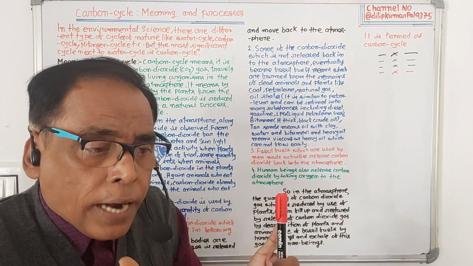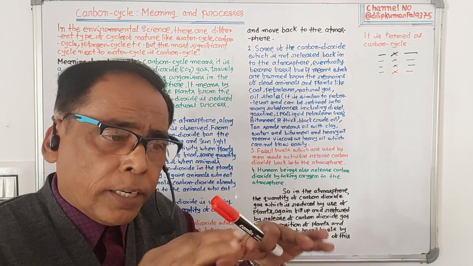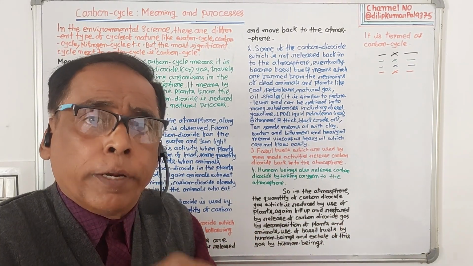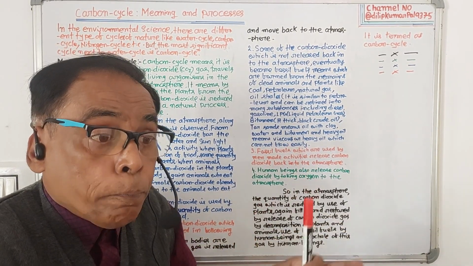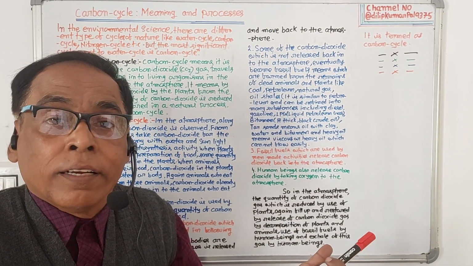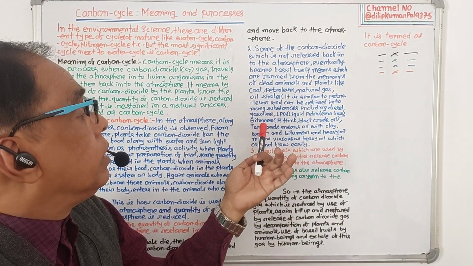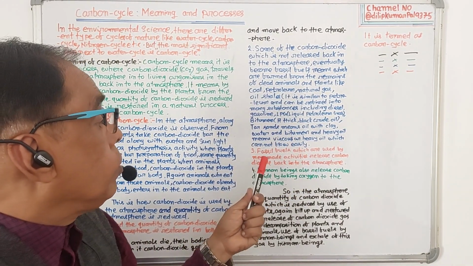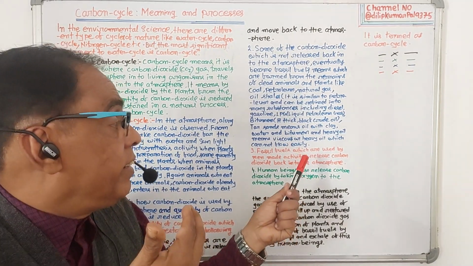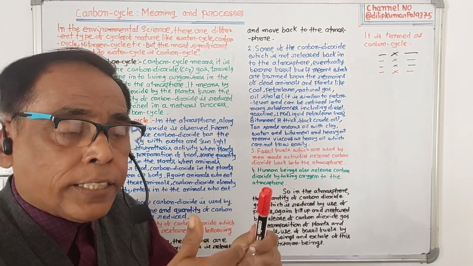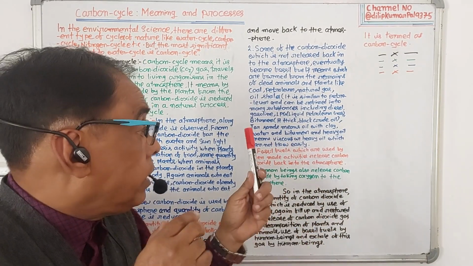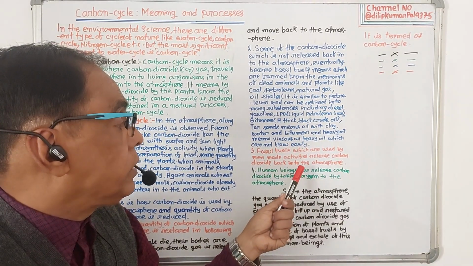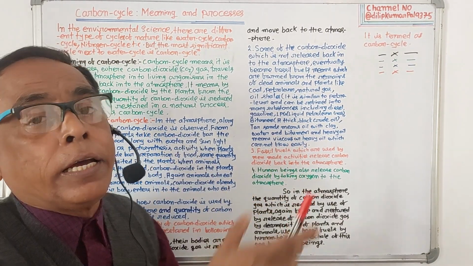So when plants and animals die, from the decomposed bodies, carbon dioxide which is deposited in them will be released to the atmosphere. Number two, their decomposed bodies will become fossil fuels like oil shale, bitumen, heavy crude oil, then tar sands. Number three, fossil fuels which are used by man: when plants and animals die, they become fossil fuel, and the fossil fuels which are used by man-made activities release carbon dioxide back into the atmosphere.